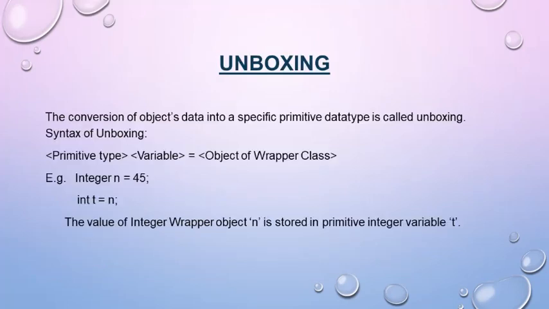The next is unboxing. The conversion of object's data into a specific primitive data type is called unboxing. For example, if we write Integer n equals to 45, we are creating a variable of wrapper class Integer and assigning the value 45 to it. And then in the next statement we are writing int t equals to n. The value of this Integer wrapper object n is stored in the primitive integer variable t. This is called unboxing.